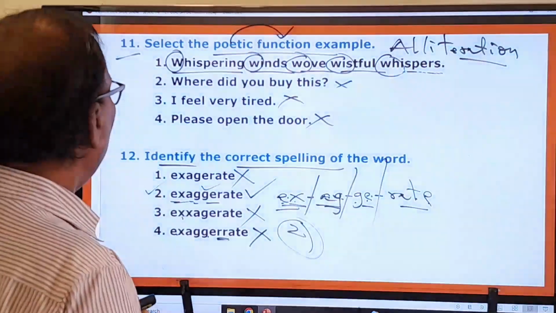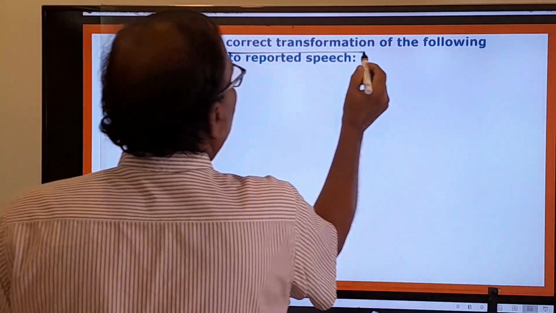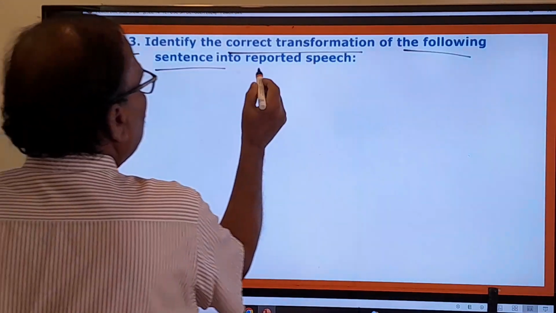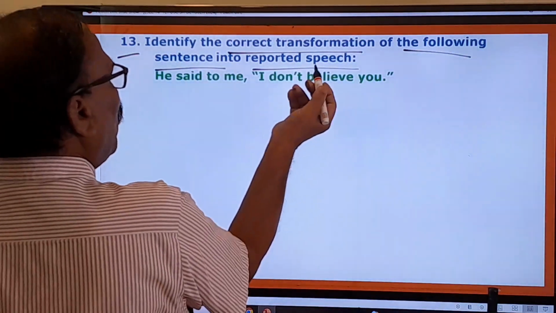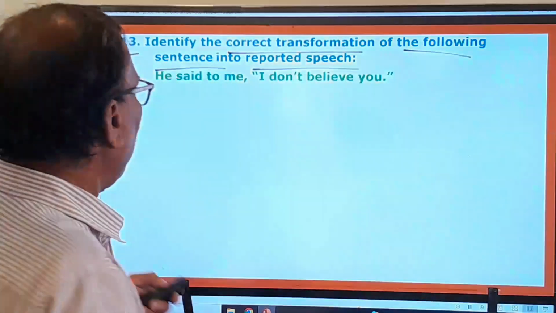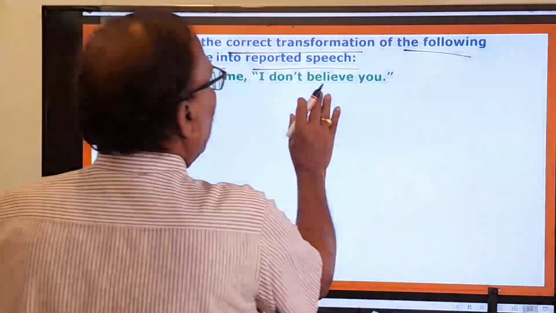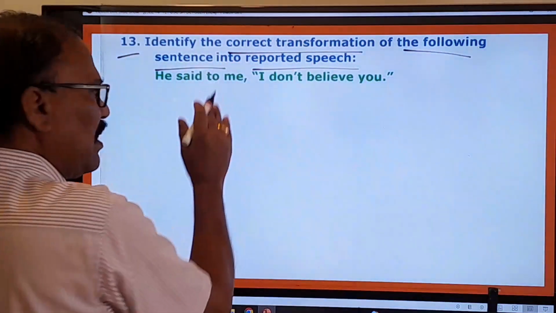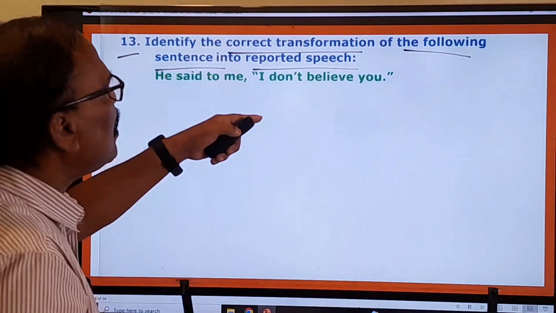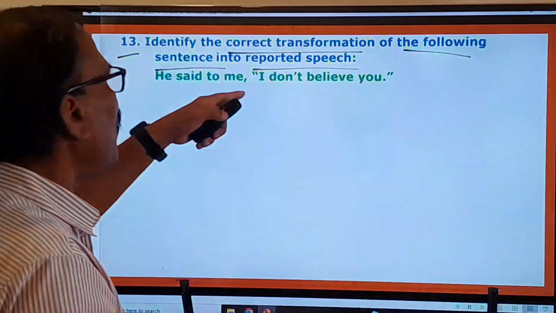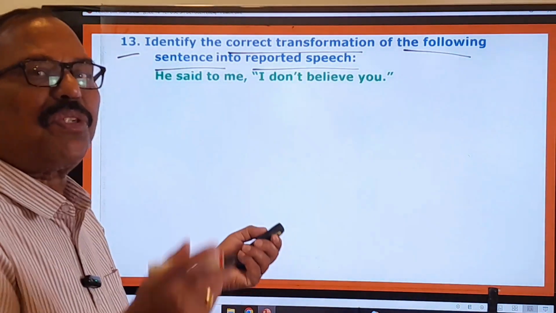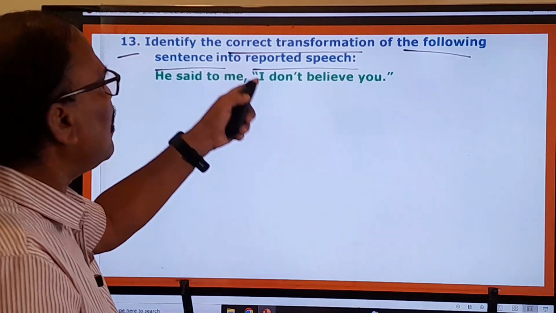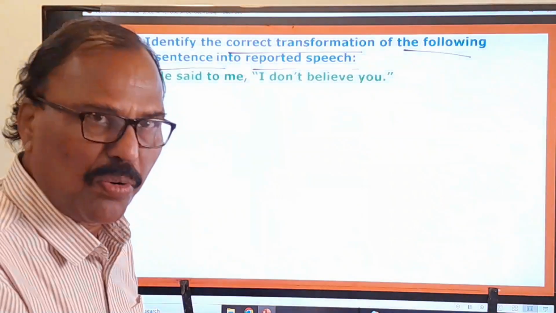Now you move on to the 13th one. Identify the correct transformation of the following sentence into reported speech. Reported speech means indirect speech. The sentence given is: He said to me, I don't believe you. So you have to change it into reported speech. Before we choose the correct option, let us change this sentence into indirect speech on our own first of all.